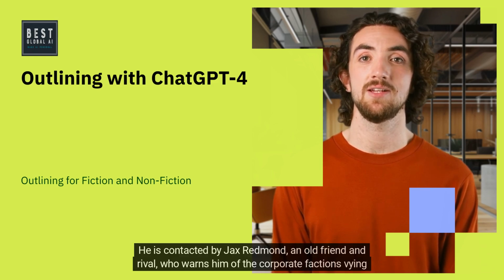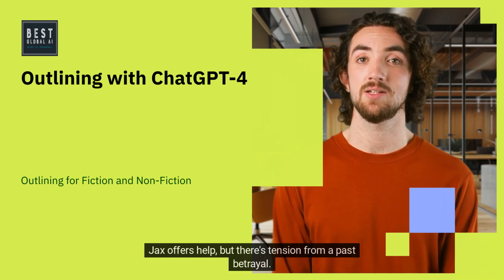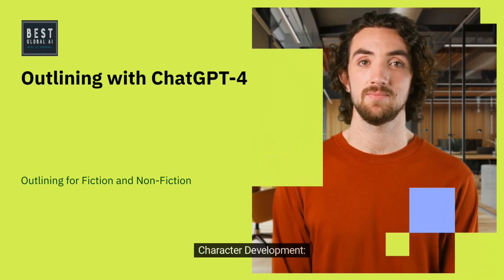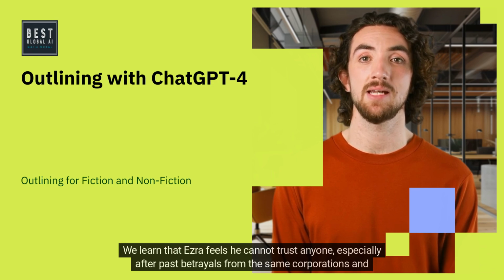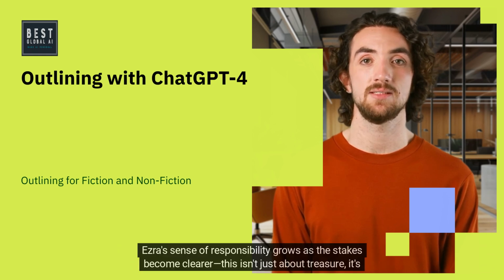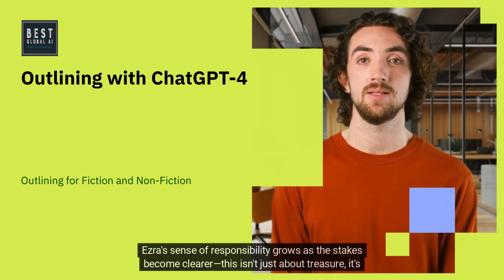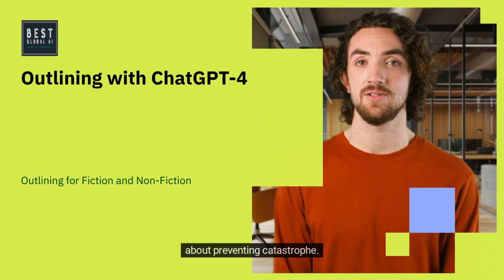He is contacted by Jax Redman, an old friend and rival, who warns him of the corporate factions vying for control of the Nexus. Jax offers help, but there's tension from a past betrayal. Character development. We learn that Ezra feels he cannot trust anyone, especially after past betrayals from the same corporations and former allies. Ezra's sense of responsibility grows as the stakes become clearer. This isn't just about treasure, it's about preventing catastrophe.